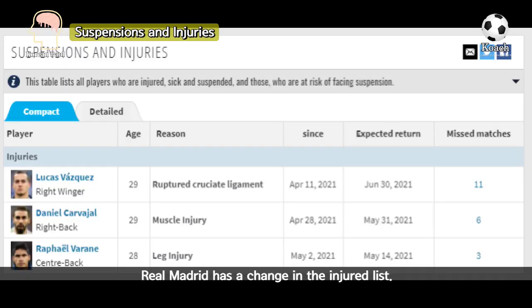Real Madrid has a change in the injured list. Rafael Varane, who suffered a leg injury after a recent league match, was newly added along with Lucas Vazquez and Dani Carvajal, who were previously on the list for long-term injuries. However, it is positive that Sergio Ramos, Ferland Mendy and Federico Valverde, who were on the injured list until the last match, returned to the squad.